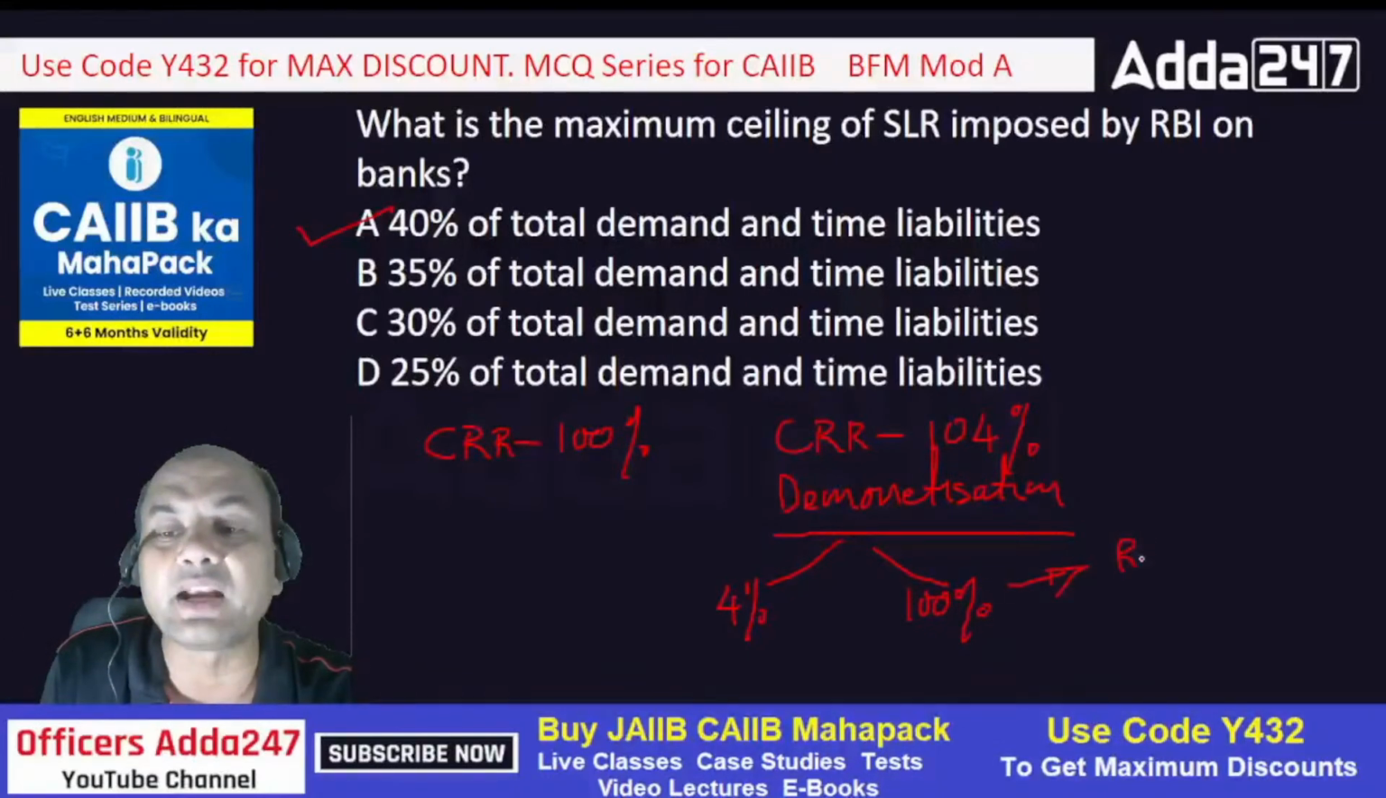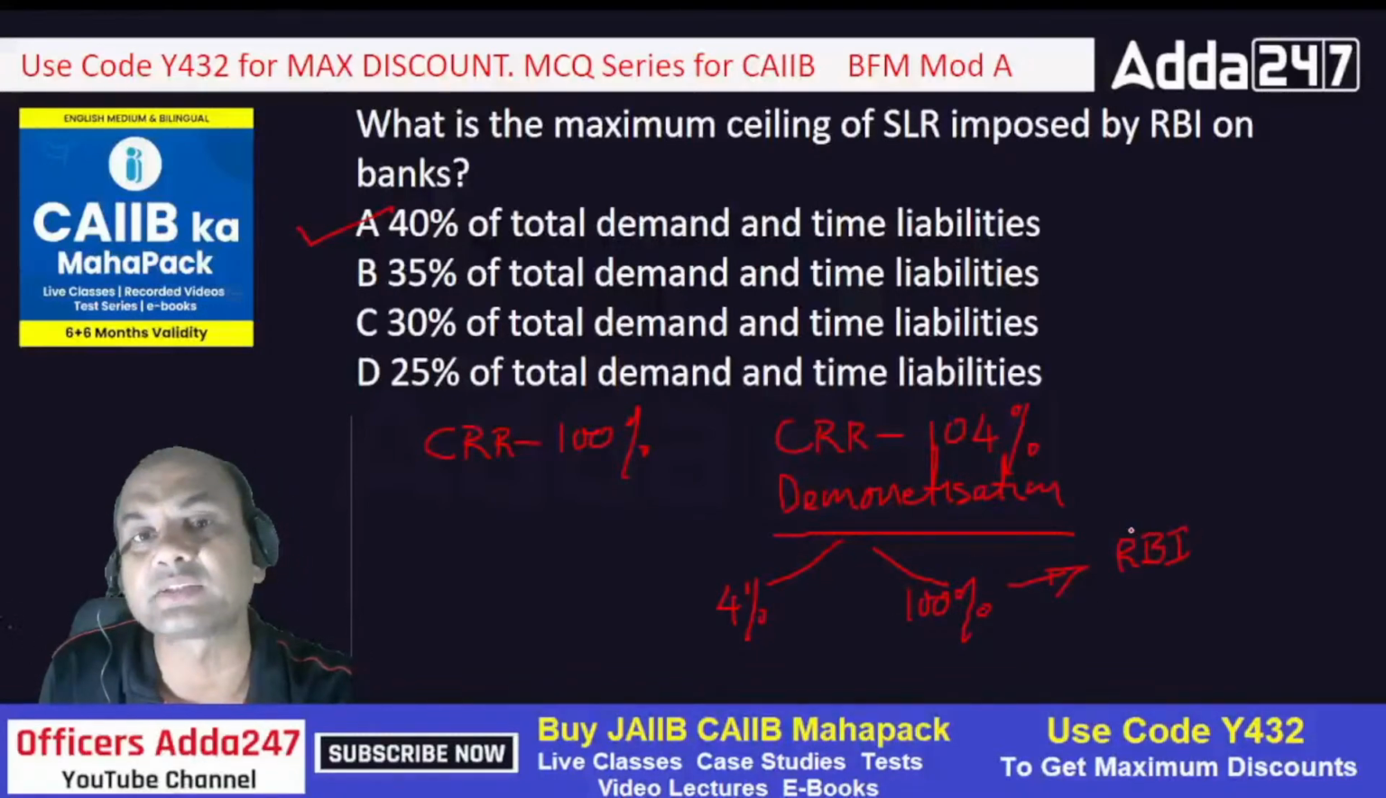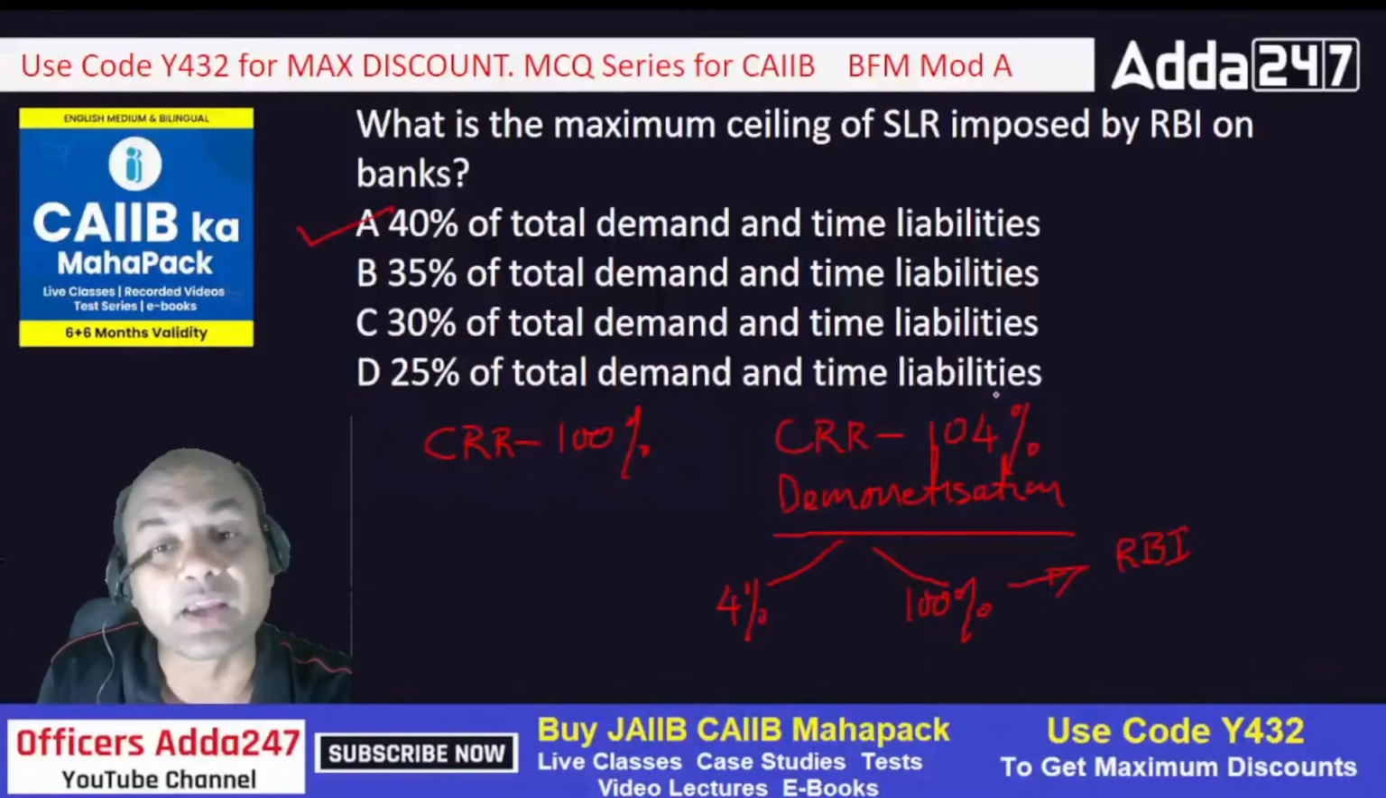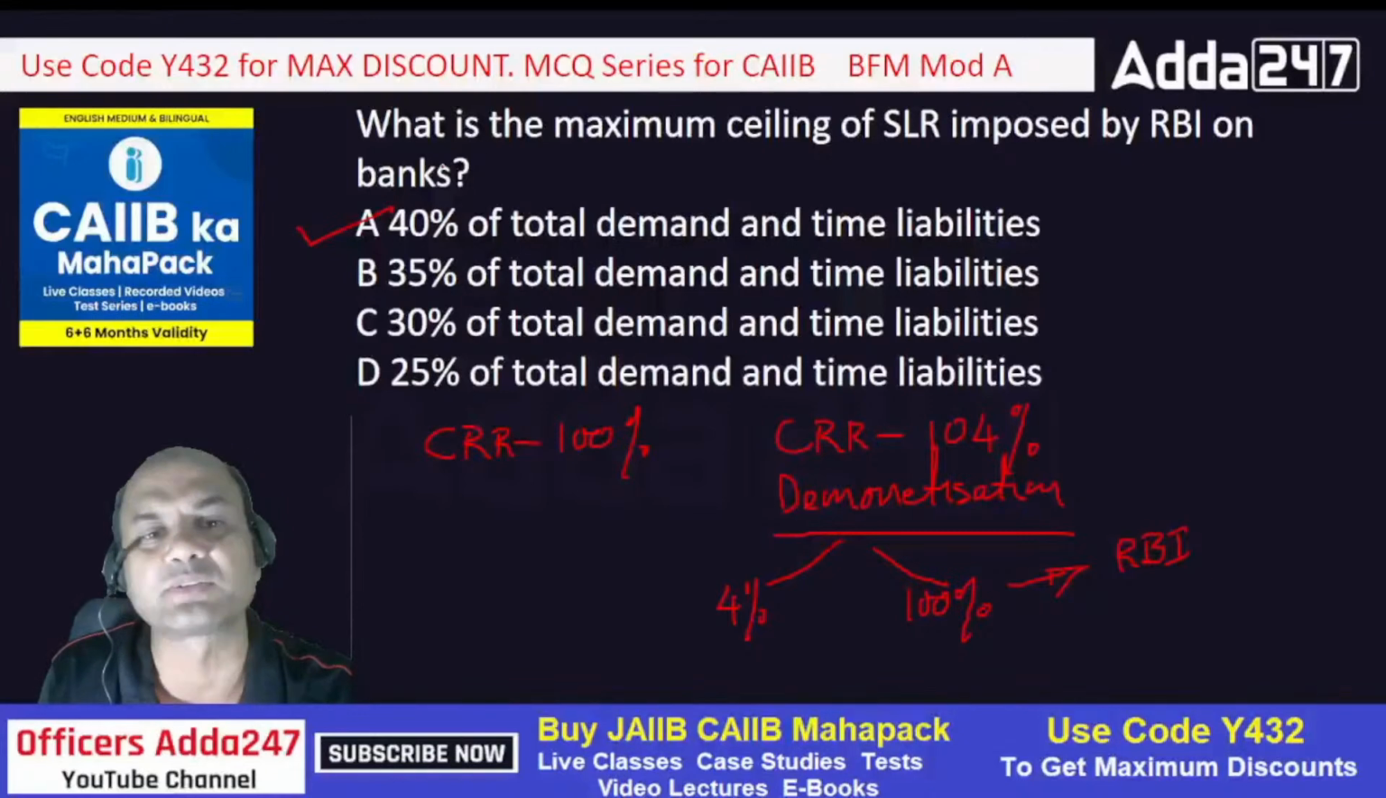You couldn't lend under this, okay? You couldn't lend under this. Otherwise, there would have been huge fraud and money laundering transactions. So that's why we had CRR of 104% during demonetization. SLR, you can't do it. SLR maximum is 40%.